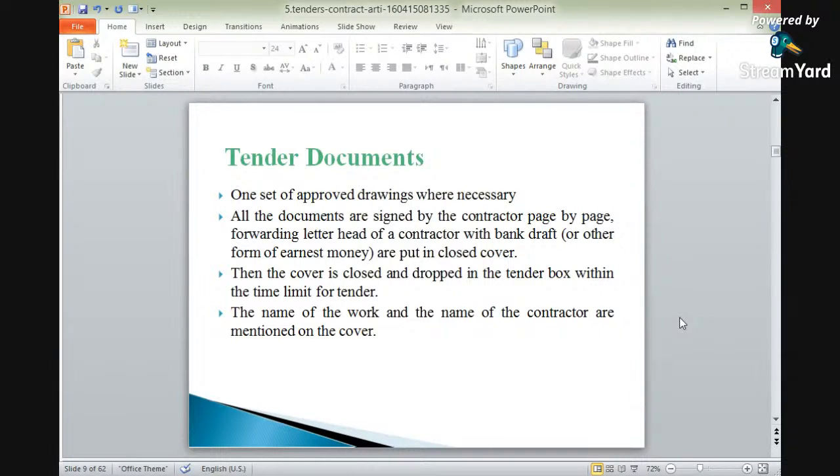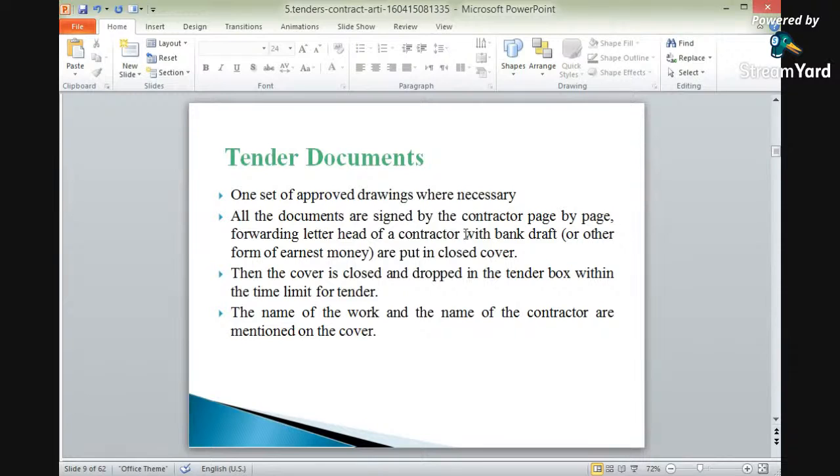Next point is that all the documents are signed by the contractors page by page. On every page there should be a signature, because the sign indicates that I have read what has been mentioned, and I will execute as per the written form. The forwarding letterhead of the contractors, with bank draft or other form of earnest money, is to be put in the closed cover. If there is a letter of the contractors with a bank draft.